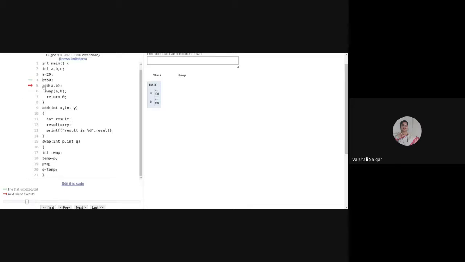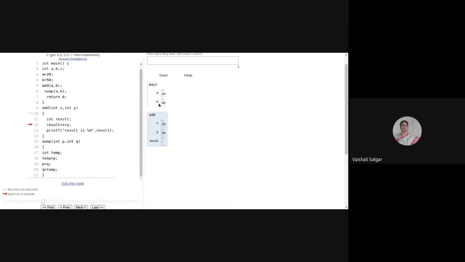Now see, when the line add A comma B is executed, immediately the function definition, that is the locations or the memory, will be allocated for that particular add function declaration. So over here it is having add x, y and result. So x and y have separate locations, separate memory allocated for x and y in the add function. Now, this a and b which are having values 20, 50, when it is going to execute my add definition, see what will happen.